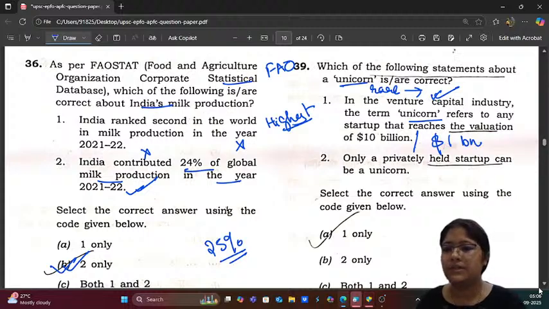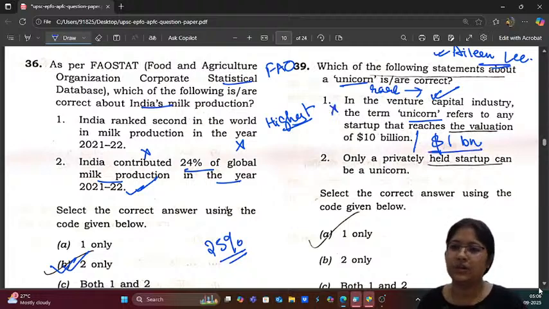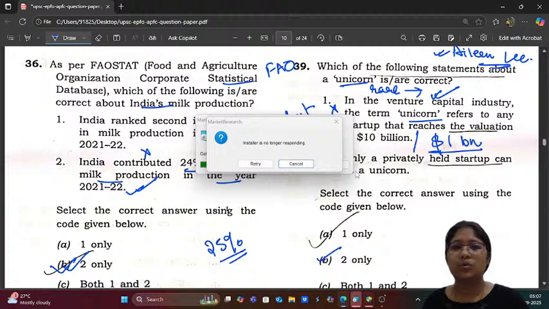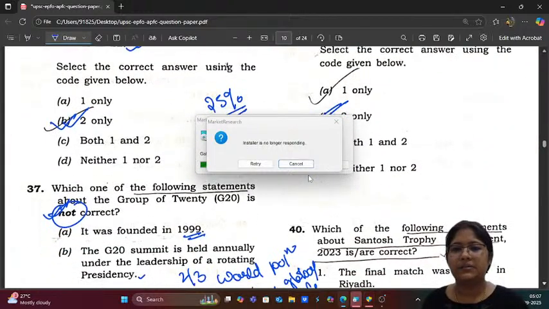This term was coined by Aileen Lee. Aileen Lee coined the term unicorn. So statement number 1 is not correct because it is $1 billion and above. Only a privately held startup can be a unicorn. Correct? So 2 is the correct answer here. Let us come to the next question.